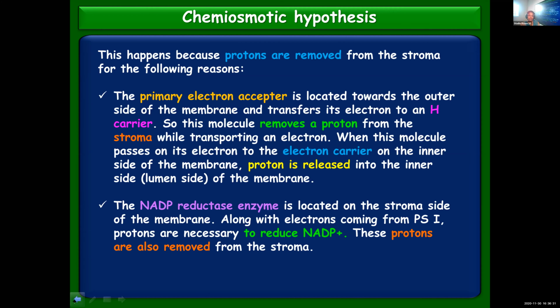We learned in Z scheme that NADP is getting reduced to NADPH2 on accepting electrons. But not only electrons, protons are also needed for reducing NADP to NADPH2. And where is the NADP reductase enzyme present, which catalyzes the reaction? It is located in the stroma. So the protons necessary for reducing this NADP will be taken from the stroma. That will again result in reducing the proton concentration in the stroma and increasing the concentration in the lumen.